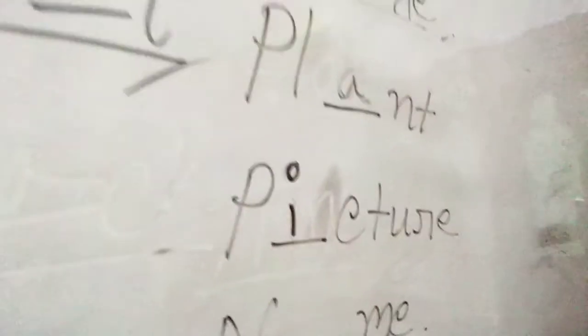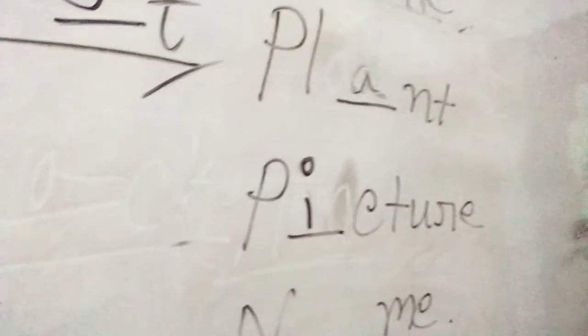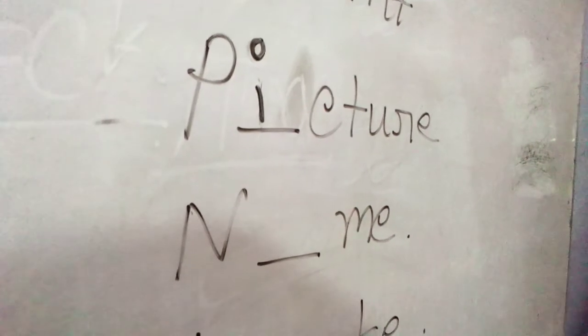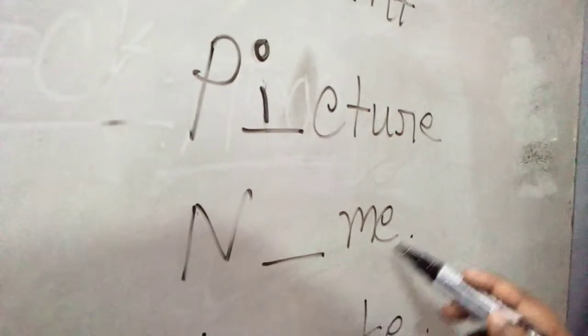So in this way you can make so many words. Okay. So it is P-I-C-T-U-R-E, picture. Now it becomes the meaningful one. Okay, babies. Now coming to the next, it's N dash M E. N dash M E.